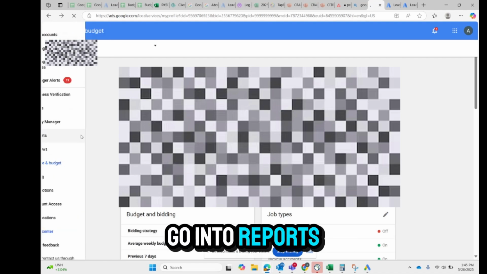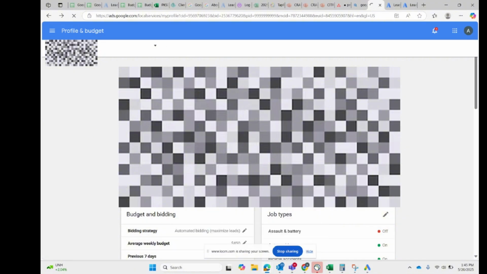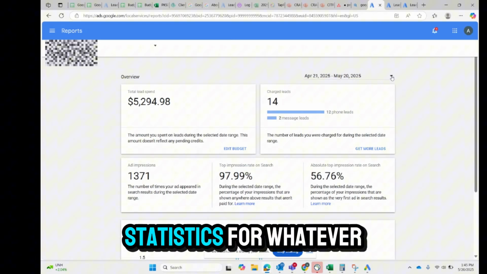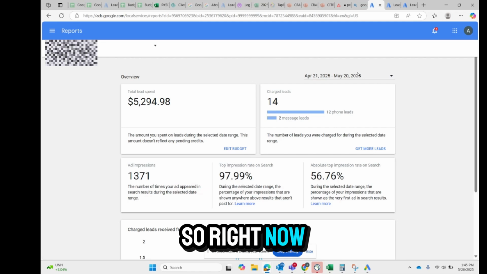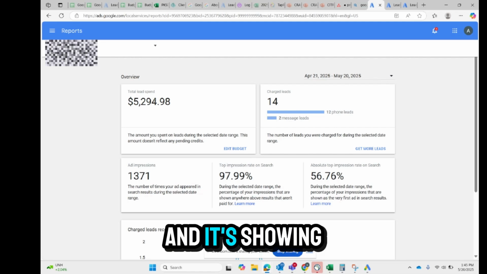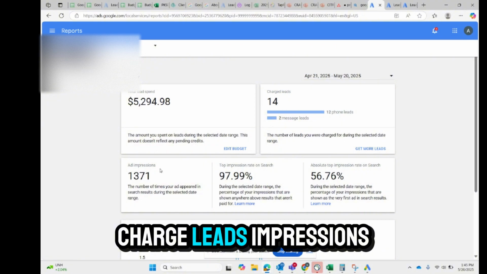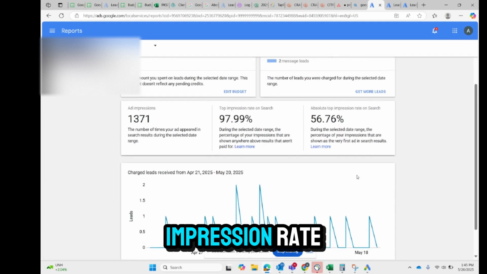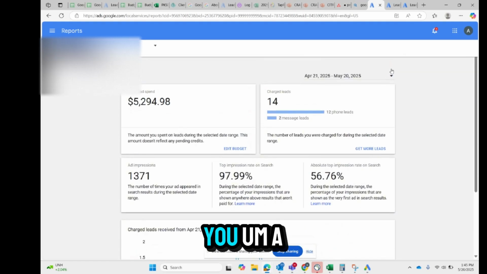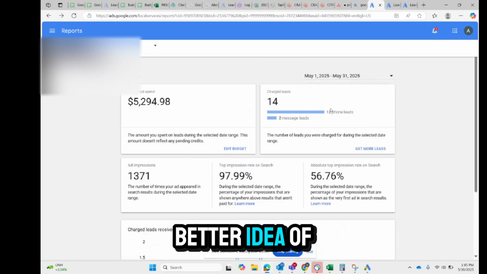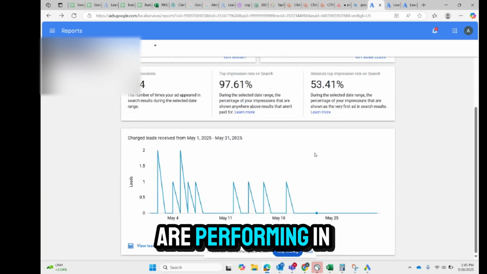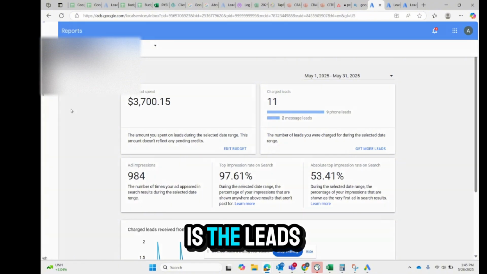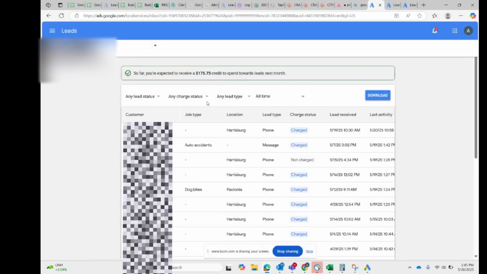After that, we'll go into reports. This just gives us the statistics for whatever dates you want to look at. So right now it's just showing us the last 30 days, and it's showing us the spend, our charged leads, impressions, impression rate, percentage, and absolute top impression rate. So it's pretty straightforward, but it gives you a better idea of how your leads are performing in the platform. From there, the most important section is leads. So go into leads, and we see,